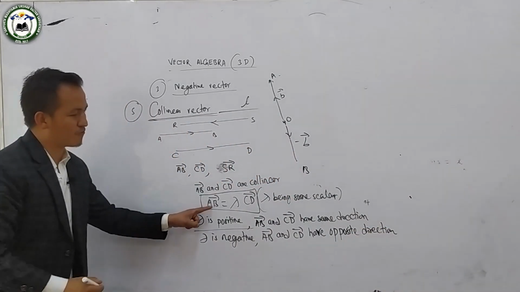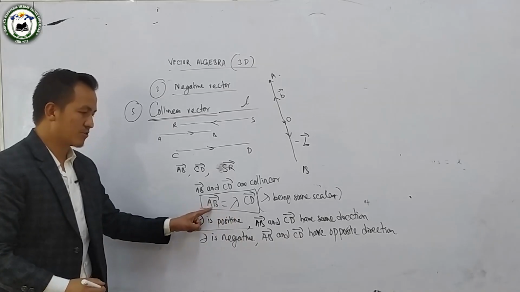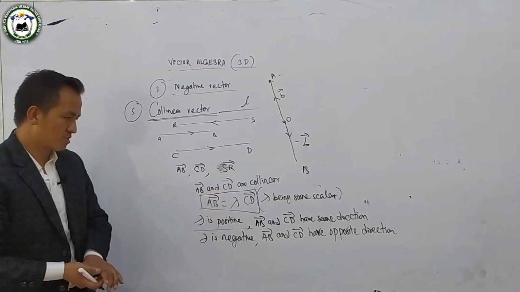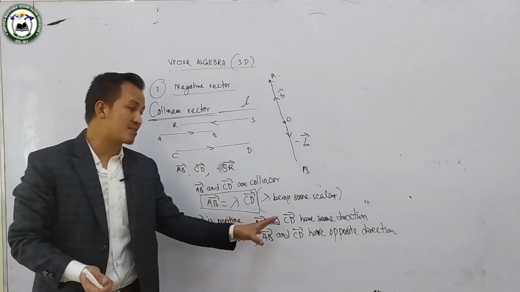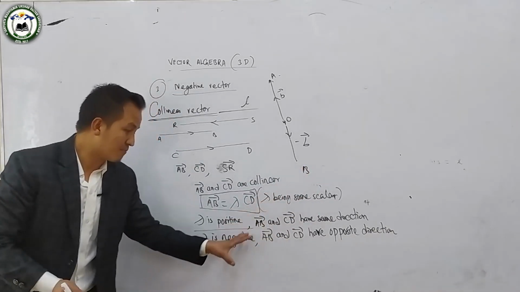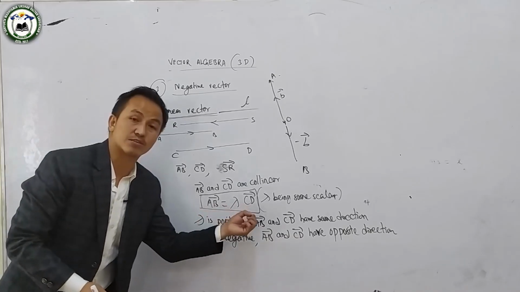So this is the condition for collinearity: vector AB is equal to lambda times CD. If lambda is positive, vector AB and CD have the same directions. If lambda is negative, then these two vectors are in opposite directions.